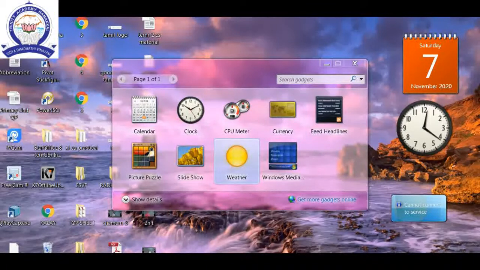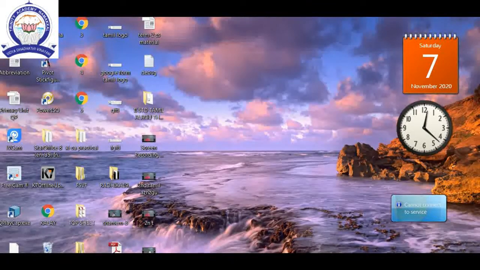Okay children, I want to explain one more time the Windows 7 desktop and its components, the topic we are discussing now. When the process of booting is completed, we can see a picture on the screen. This is called the desktop. The background area of the screen is called the desktop. The small icons we can see on the desktop, and these are called the gadgets.